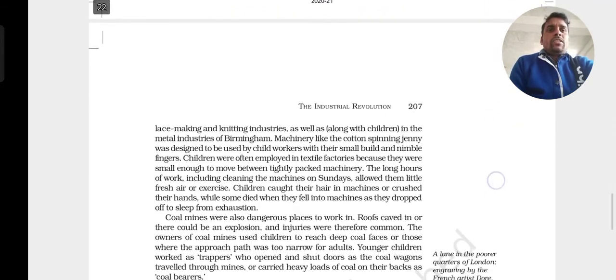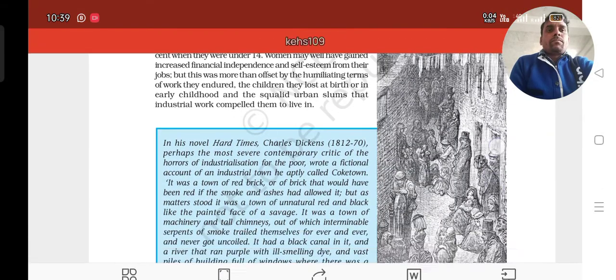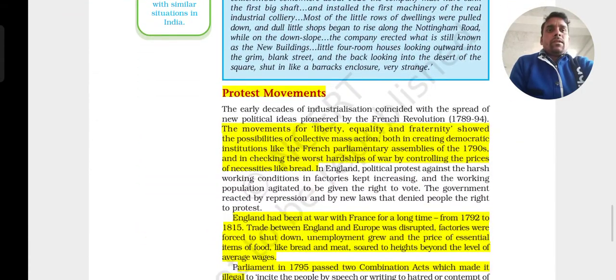And next, the topic is the protest movement. This is what we were lacking behind, and we were discussing it in class, and from there the schools were closed, so we'll be talking more about the protest movement. Why this protest took place, you already knew: the men, women and children, so also the workers, did not get their salary in time. There were more hours of work and the salary was very less. You already know that very well, we discussed it.